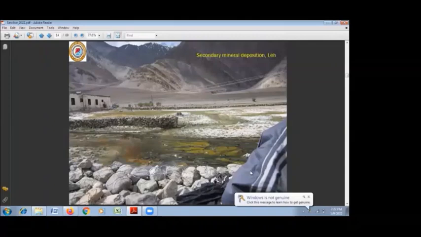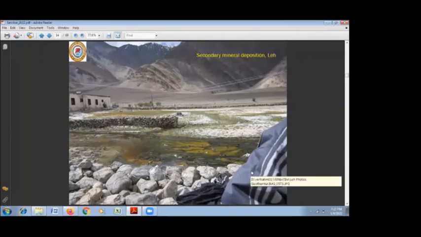Besides that, there is secondary mineral deposition like clay or borax, but mostly altered feldspar forms montmorillonite and illite, and that is also deposited along the flow of the stream. And such deposition is found in the hot springs of Leh, Chumathang and Tuga over quite a wide area. Here, these white patches are all secondary mineral deposition in this area.